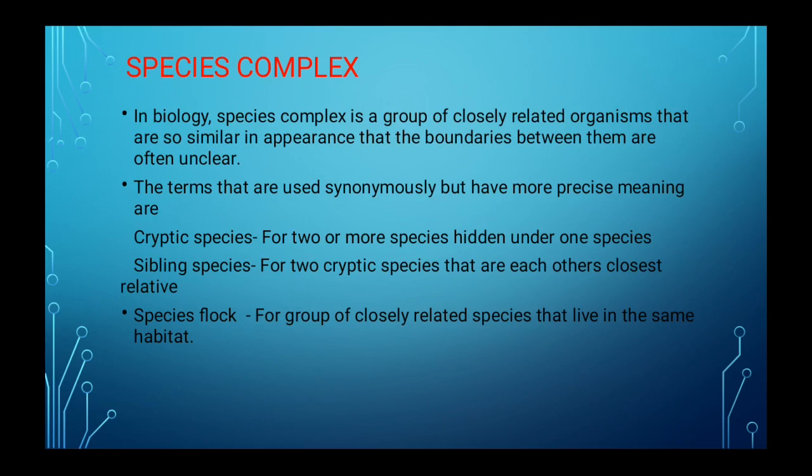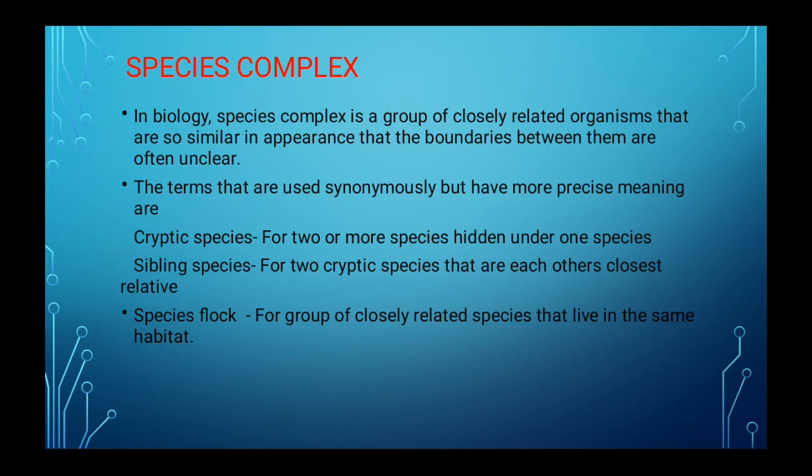So, next is species complex. In biology, a species complex is a group of closely related organisms that are so similar in appearance that the boundaries between them are often unclear.